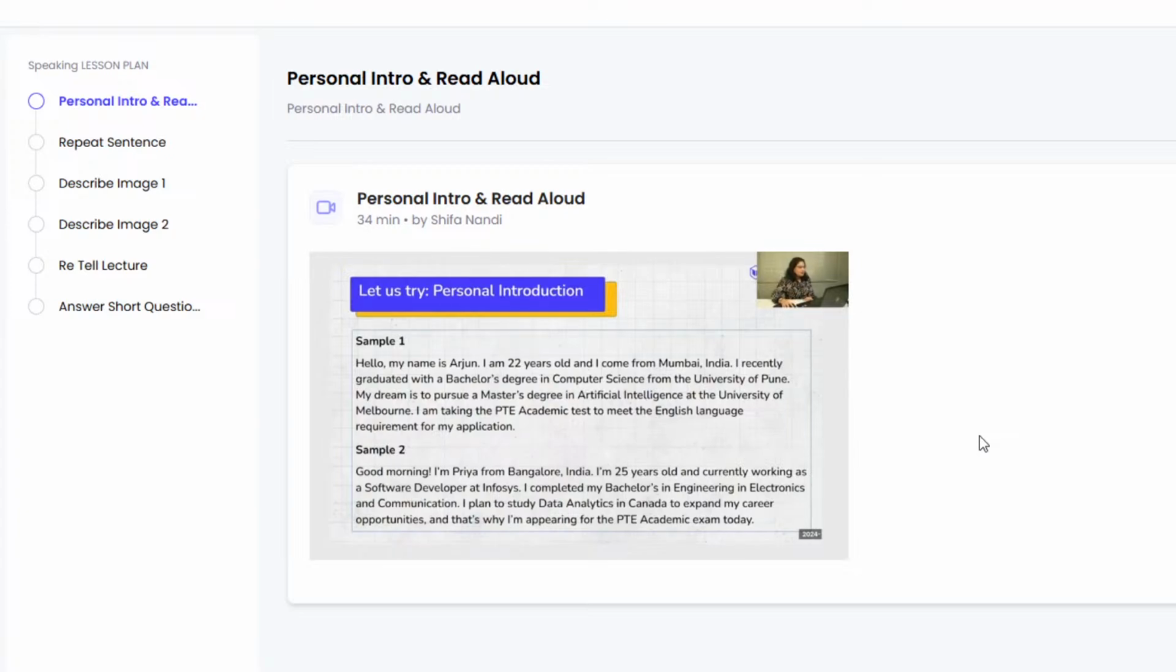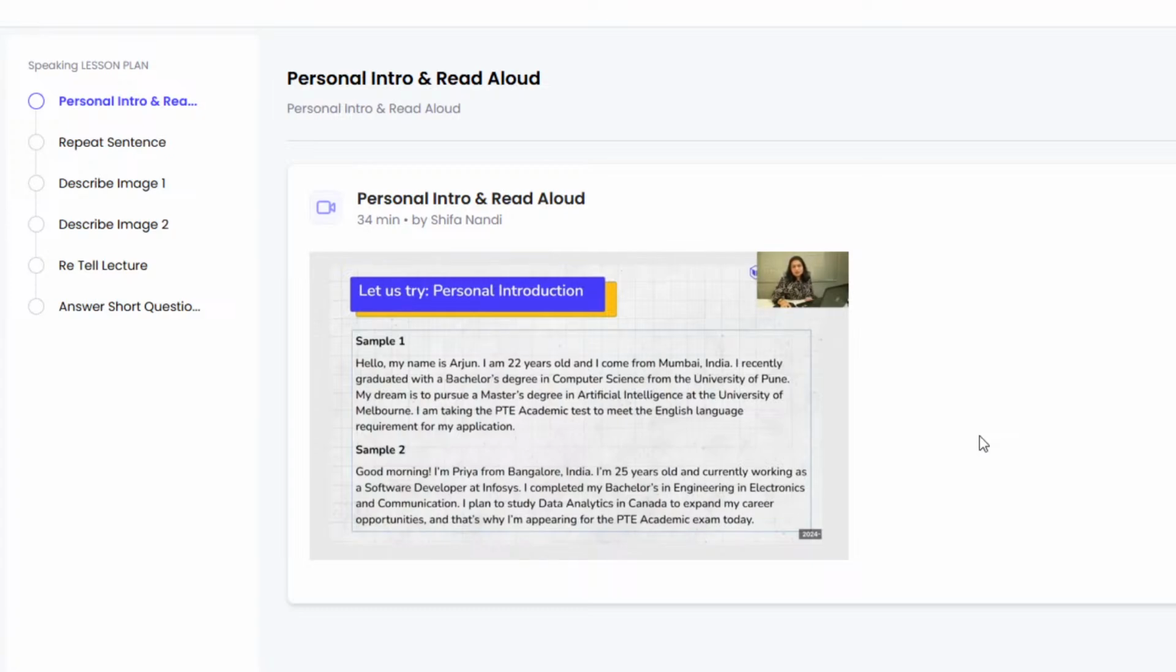Well, let's look at a few samples here, students. So when we read out this one, let me just read out one of the samples for you. Hello, my name is Arjun. I'm 22 years old and I come from Mumbai, India. I recently graduated with a bachelor's degree in computer science from the University of Pune. My dream is to pursue a master's degree in artificial intelligence at the University of Melbourne. I'm taking the PTE Academic test to meet the English language requirement for my application.